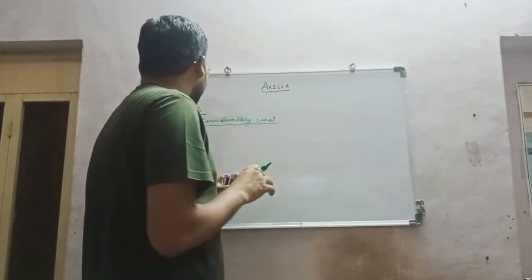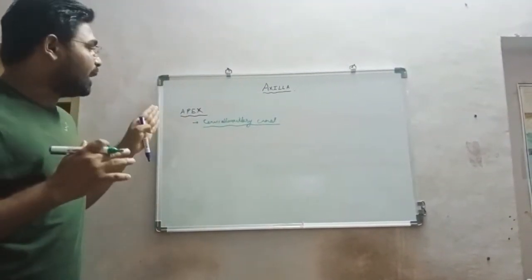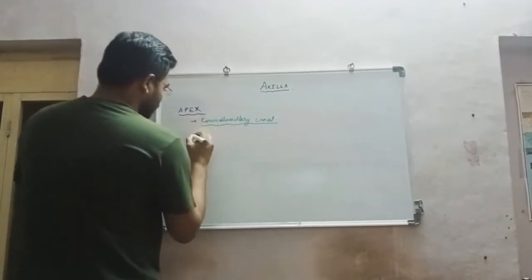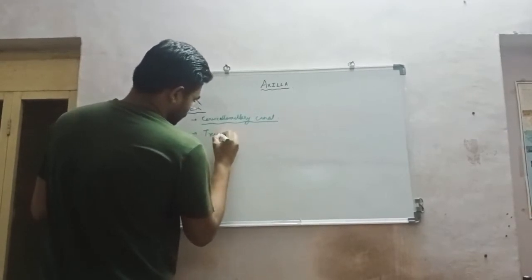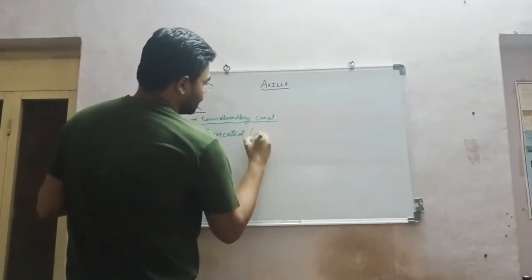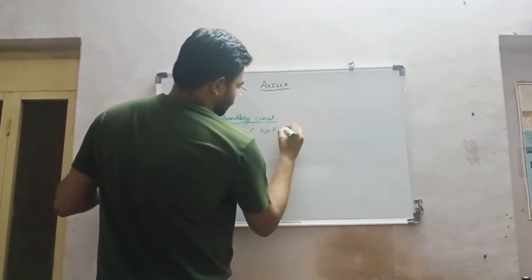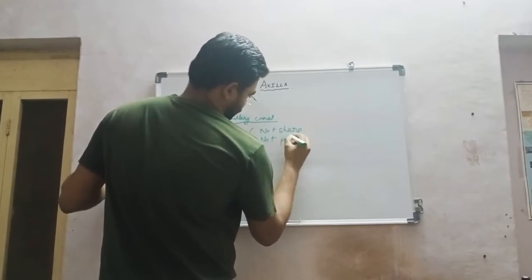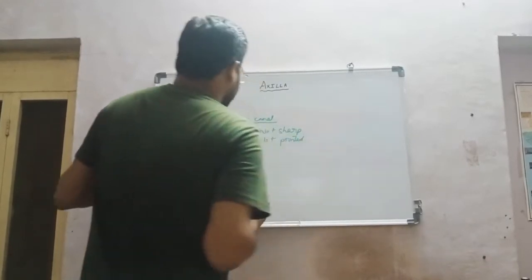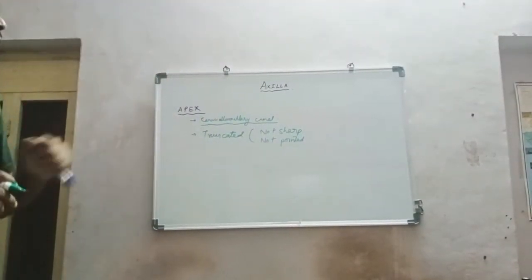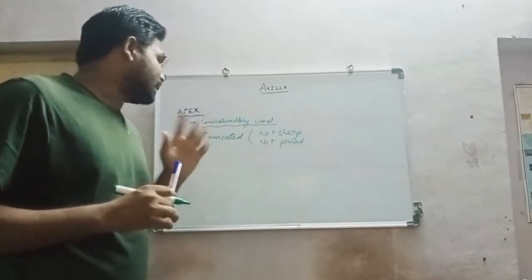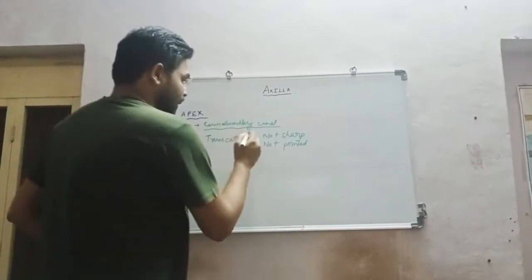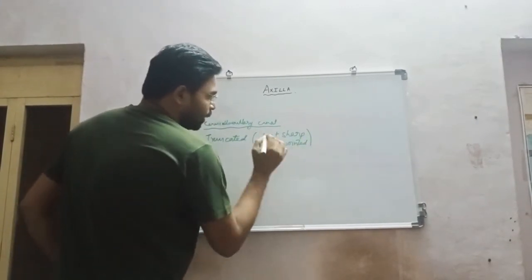The apex is not sharp like its name suggests, but it looks truncated. Truncated means not sharp or not pointed. So, the synonym of the apex is the cervicoaxillary canal, and its shape is truncated, which means it is not sharp and not pointed.